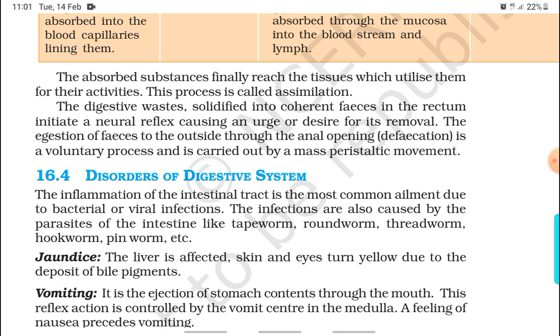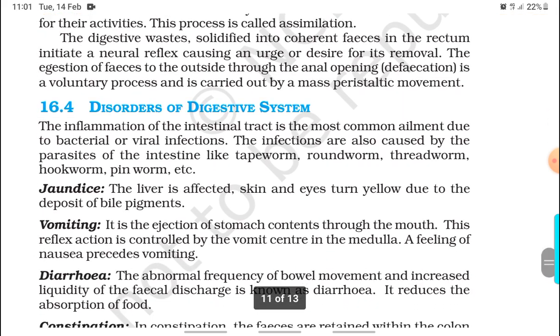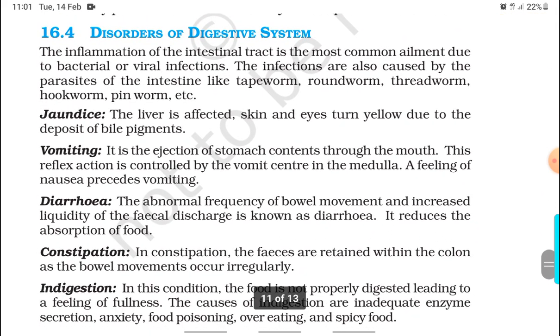The digestive waste solidified into coherent feces in the rectum initiates a neural reflex causing an urge or desire for its removal. The ejection of feces to the outside through the anal opening, or defecation, is a voluntary process and is carried out by a mass peristaltic movement.